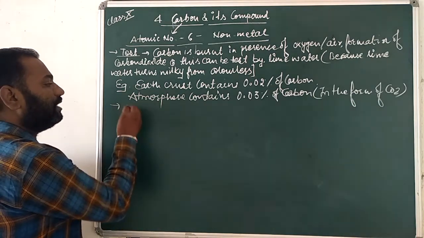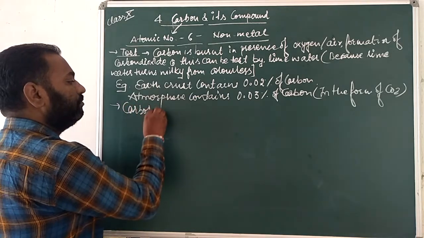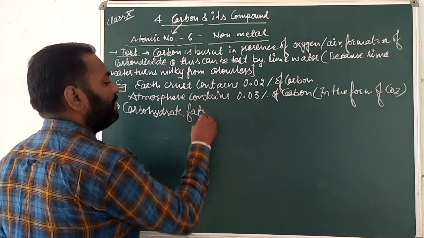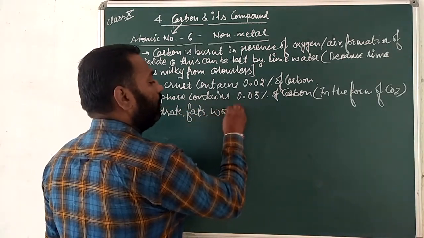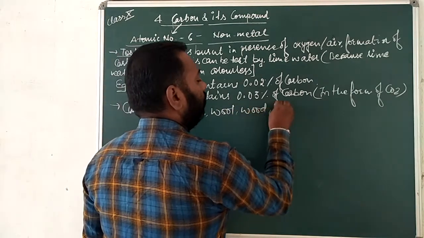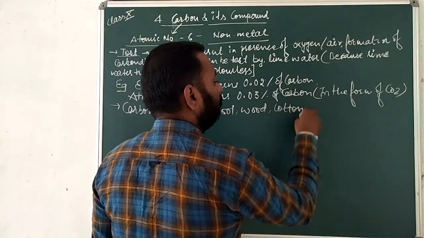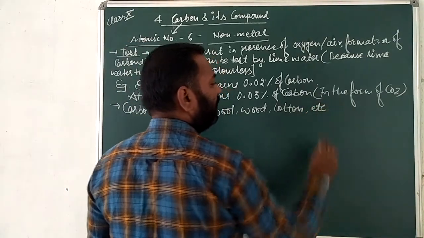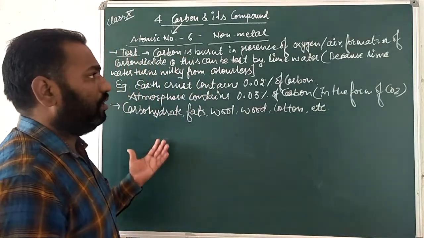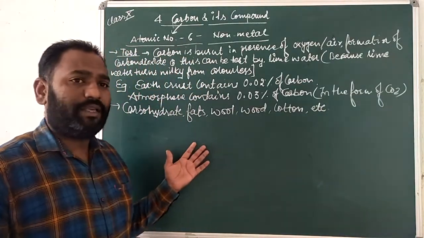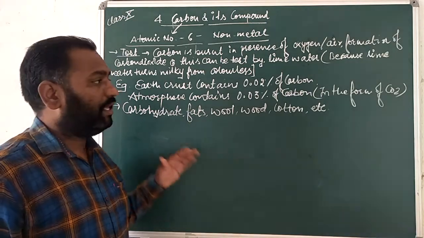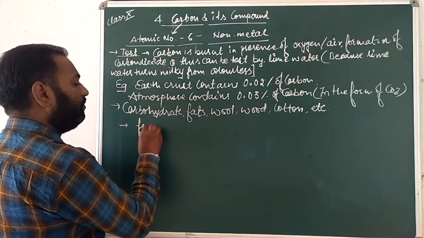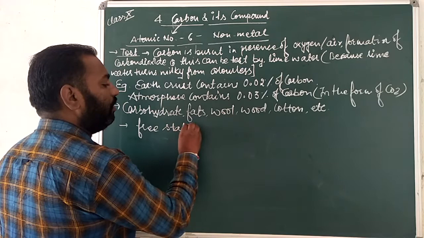Other examples are carbohydrates, fats, and wool, wood, cotton. Many things we see in our daily life contain carbon. Sometimes carbon is found in the combined state, and it is also found in the free state. In the free state, it is found in the form of its allotropes.